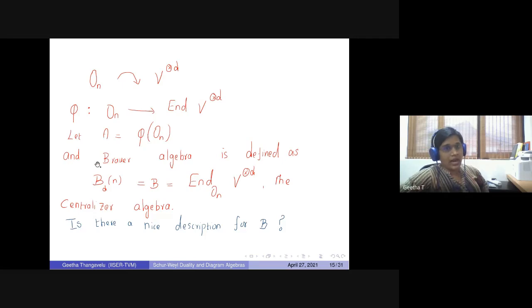And the Brauer algebra is defined to be the centralizer of the orthogonal group. So Brauer algebras really come from the symmetric group side. You are looking for the centralizer. Now, is there any nice description for this centralizer, which will allow us to get more information on the orthogonal group representations itself? That is the question asked by Brauer.